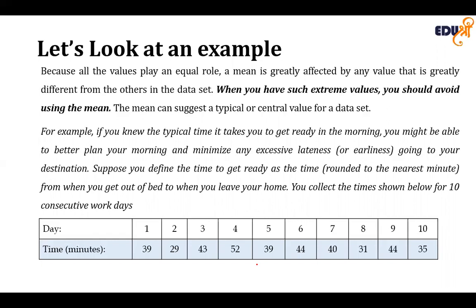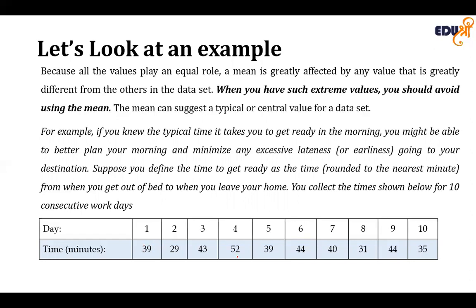Using the DCOVA framework, you first define the time to get ready as the time from when you get out of bed until you can leave the home, rounded to the nearest minute. So if it is 39 minutes and some seconds, it is rounded to 39 minutes.